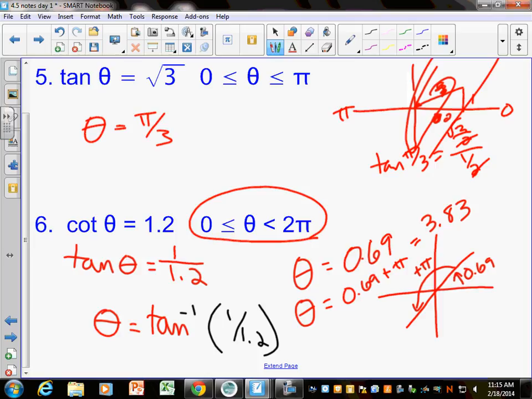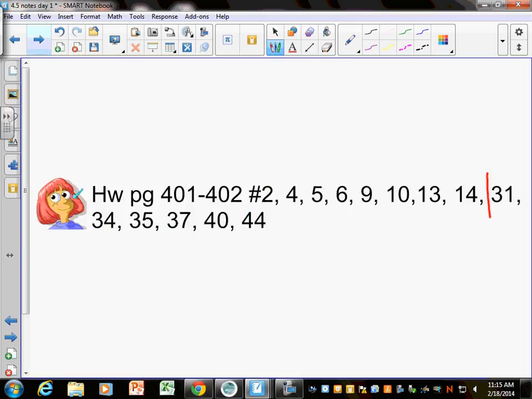So are we just doing whatever's left we didn't get done? Yes, and so if you did all the homework yesterday, you have much less to do today. If you didn't do any of it, you have a lot more to do. Tomorrow we will do the rest of this, which is graphing secant and cosecant. How do you think those graphs are? Okay. If you know what sine and cosine look like, they're really easy because they're just the reciprocal of sine and cosine. And so instead of having up and down like this, it's just like flipped over parabolas. It's kind of weird. But they're not bad if you know sine and cosine. If you have no clue about sine and cosine, then it's a little crazy tomorrow.